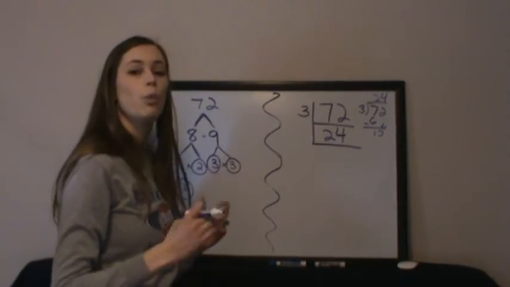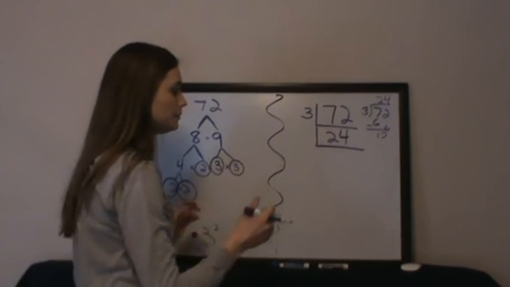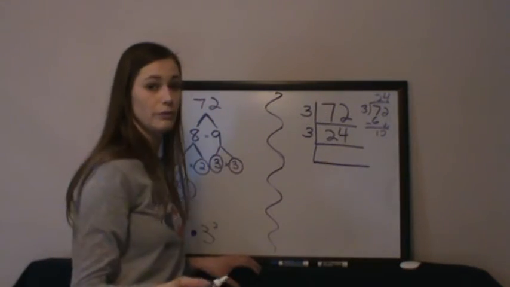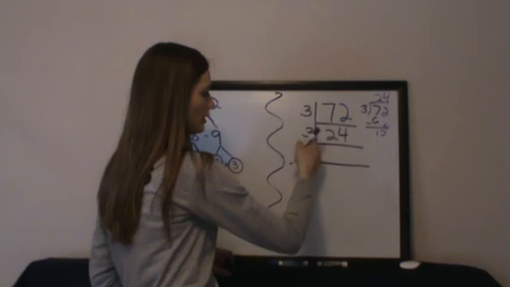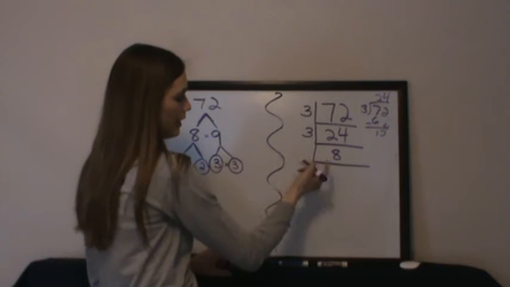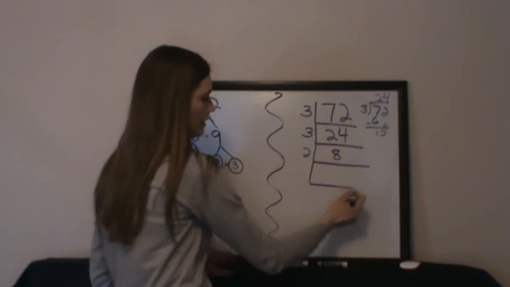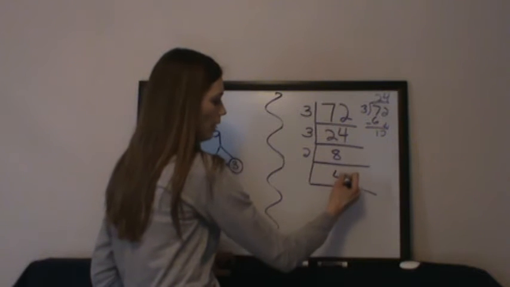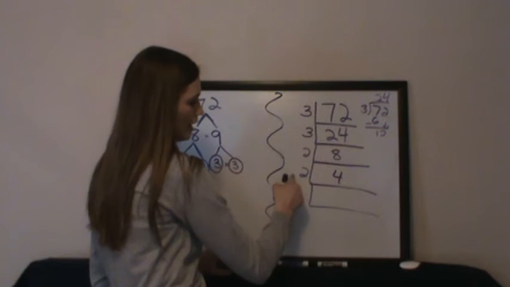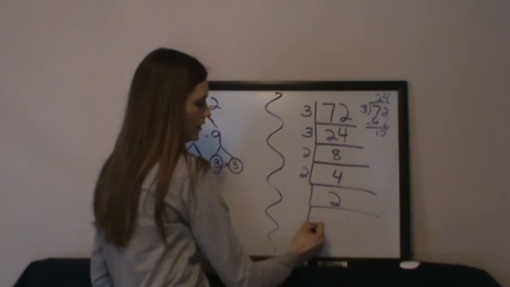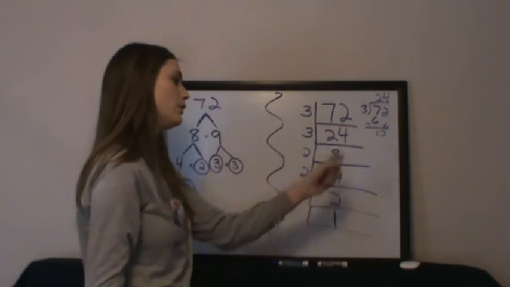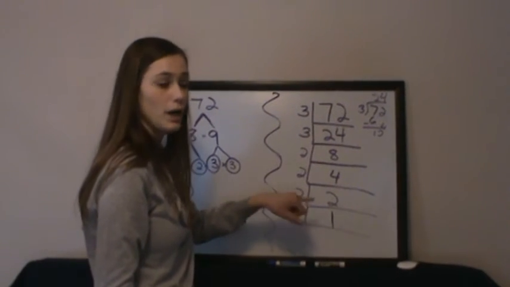Now I need to think of what prime number could divide 24. I'm going to use 3 again because 3 is prime, and it goes into 24 equally. 24 divided by 3 is 8. A prime number that divides 8 is 2. When I take 8 and divide by 2, I get 4. 4 can be divided by the prime number 2. 4 divided by 2 is 2. And the last one, 2 divided by 2 is 1. When using this ladder method, if we end with 1, we know that we are done.